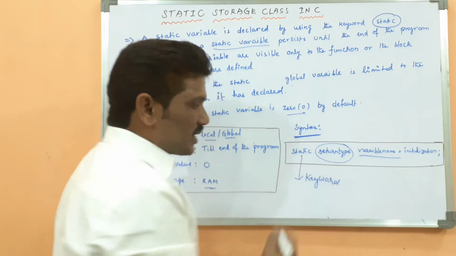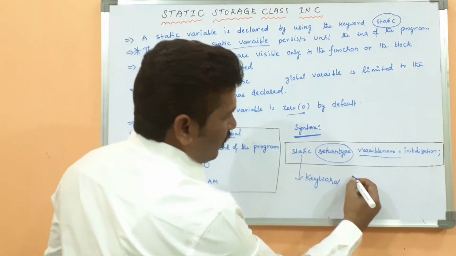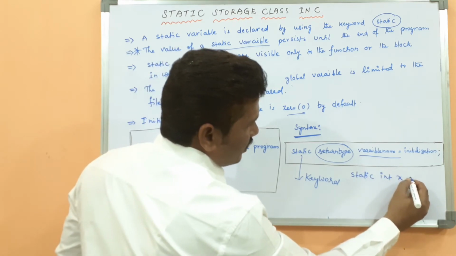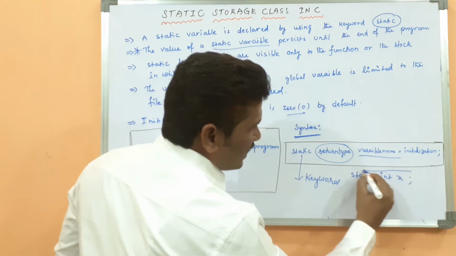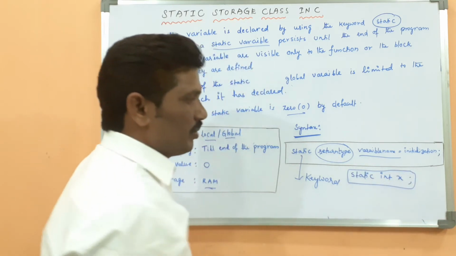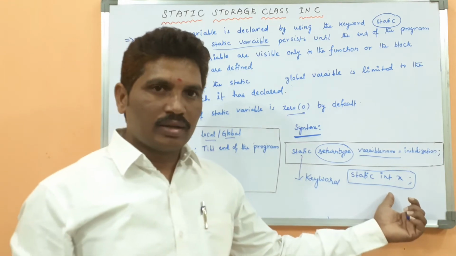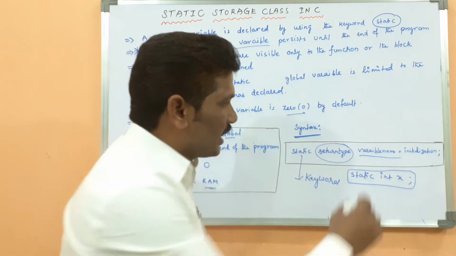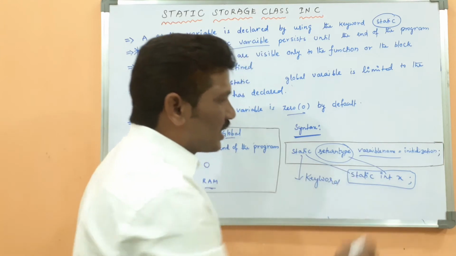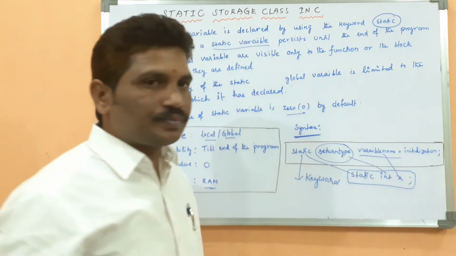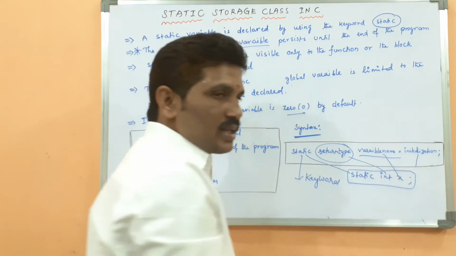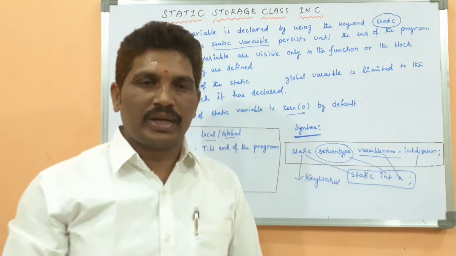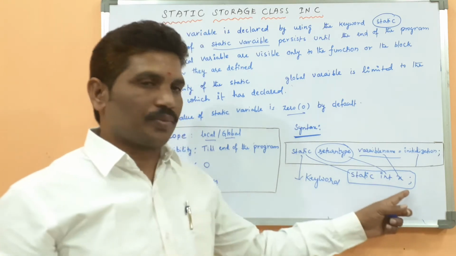So for example, as per that syntax, I will write the example: static int x, followed by a semicolon. Here for this example, I did not assign any value to the static variable. Hope it is clear. Are you listening? The static is a keyword, the return type is integer, and the variable name is x. I did not do any initialization over here, so what is the value of x? By default, the x value becomes 0.